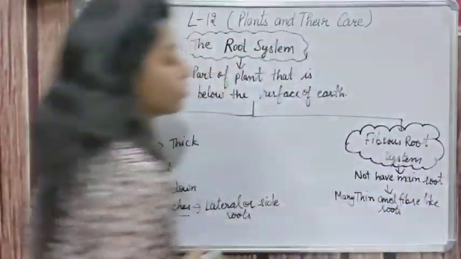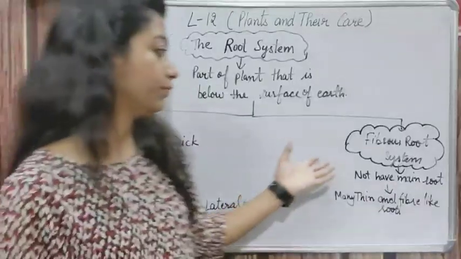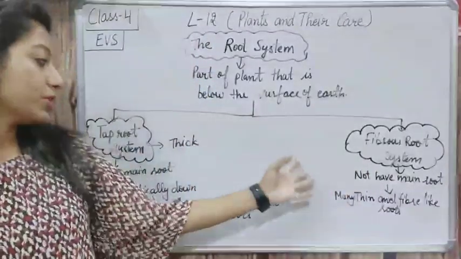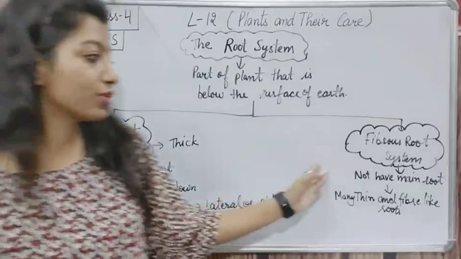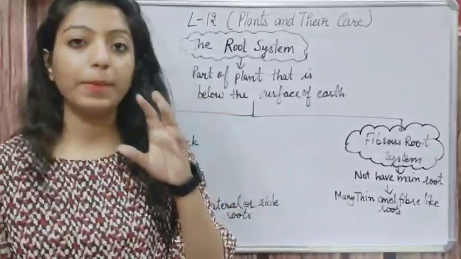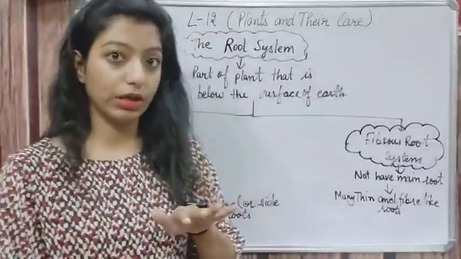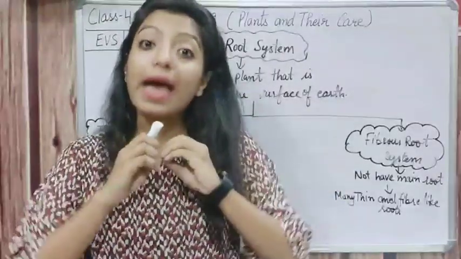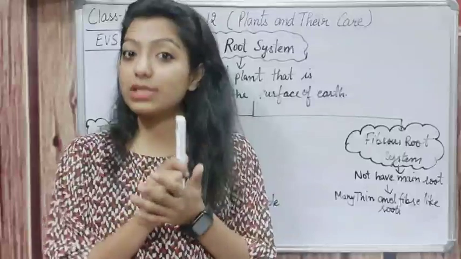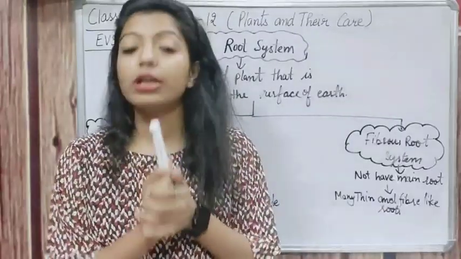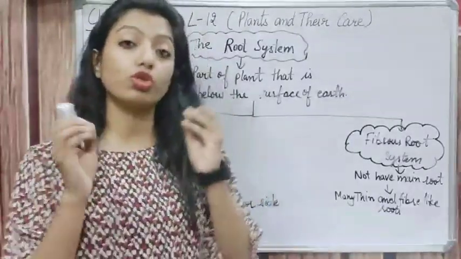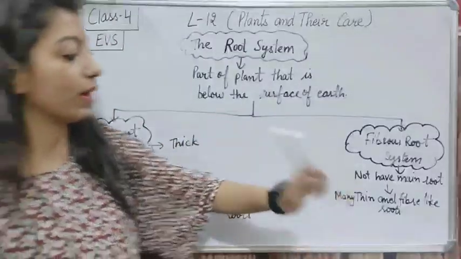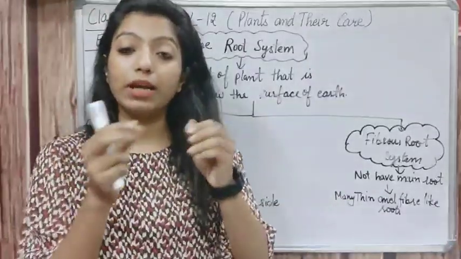See, fibrous root system. What is fibrous root system? Fibrous root system is just the opposite of this. Plants which are not having a main root. Plants जिनके पास main root नहीं होती हैं, but many thin and fiber-like roots. They are having many roots, not only a single root, not only a main root. They are having many roots, but those roots are very thin, like a fiber.